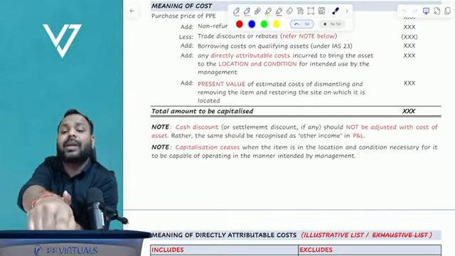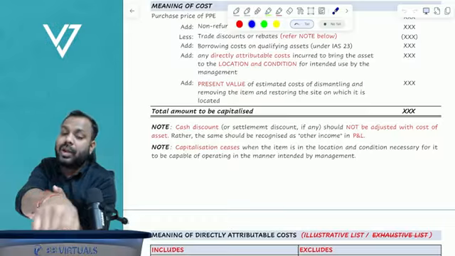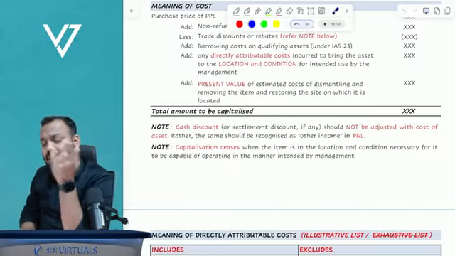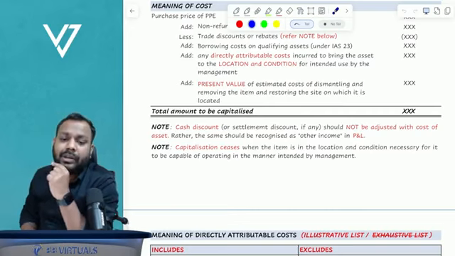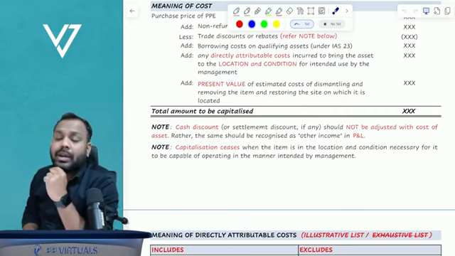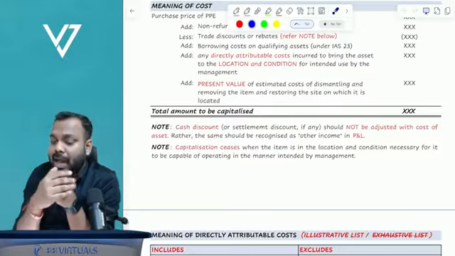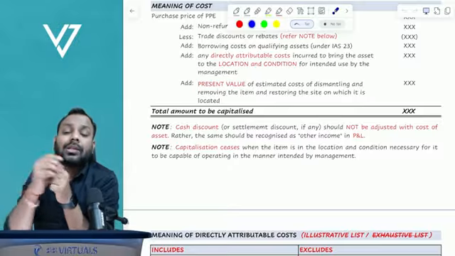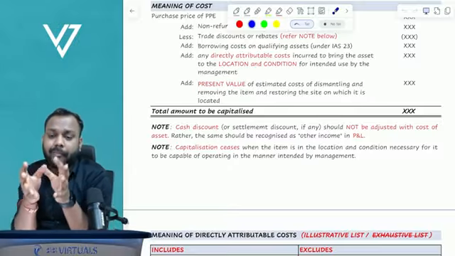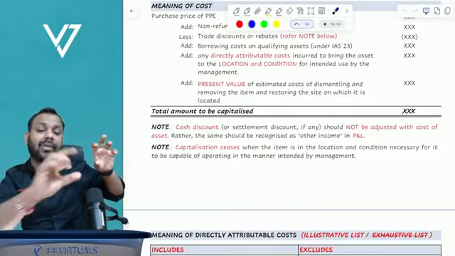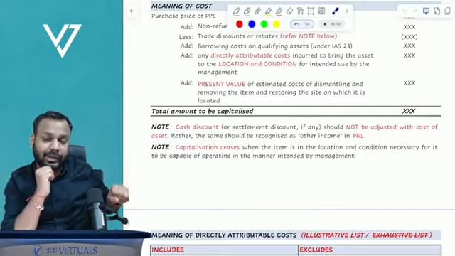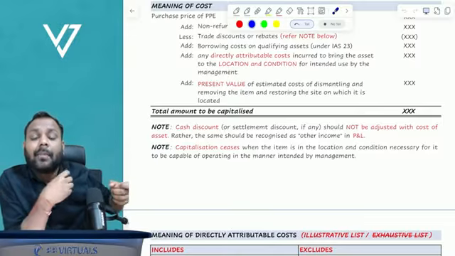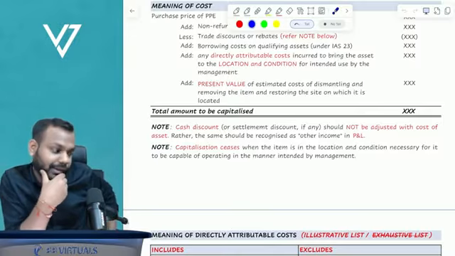It doesn't give me any extra benefit. If it doesn't give me any extra benefit, will I increase the value of the asset? No, I will not increase the value of the asset. Rather, I will definitely get the benefit of maintenance cost over the next 3 years, right? Because I have paid everything in advance and I will get the benefit over the next 3 years. So definitely I will recognize it as prepaid costs and amortize over the 3 years.